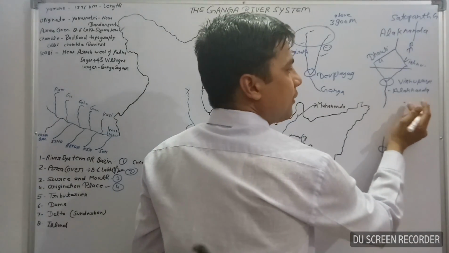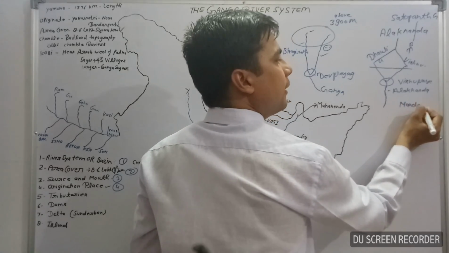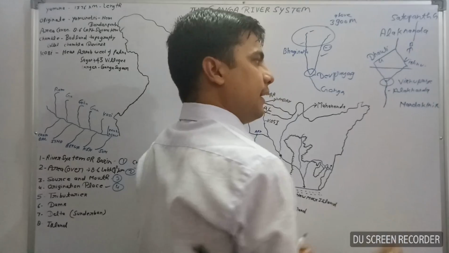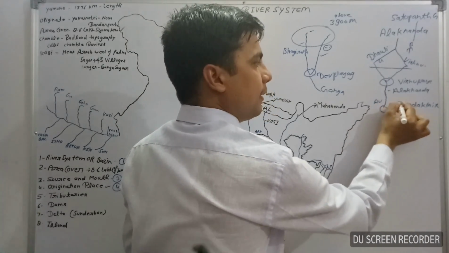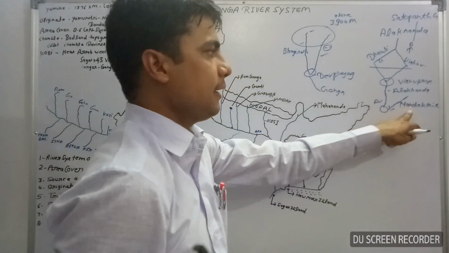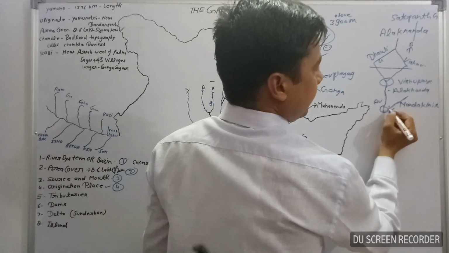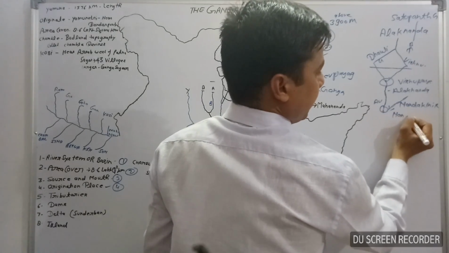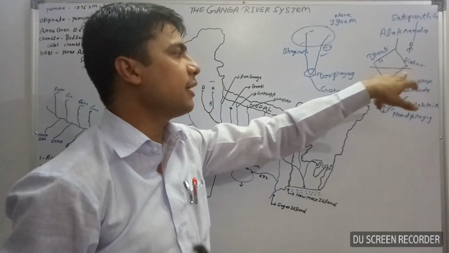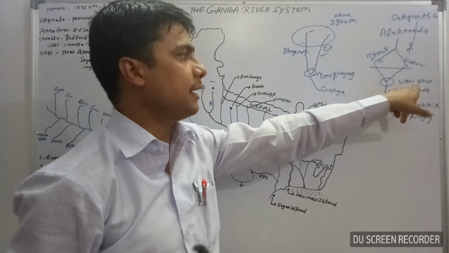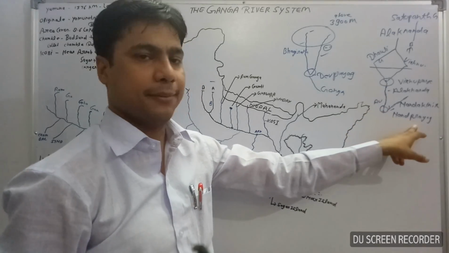Here is the Nandakini River. The Nandakini River meets with the Alaknanda at Nandprayag. It means firstly Dhauli Ganga and Vishnu Ganga meet each other here at Vishnu Prayag. Then after, the Nandakini River meets with the Alaknanda at Nandaprayag.